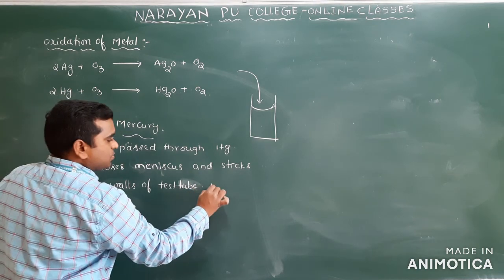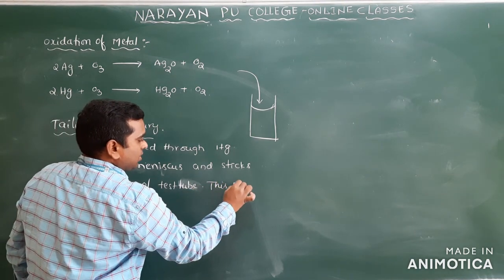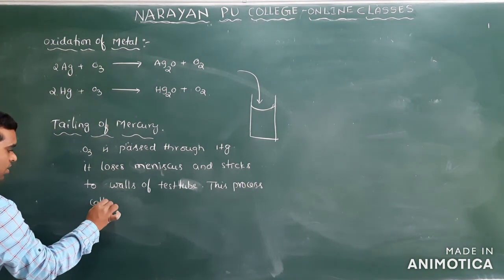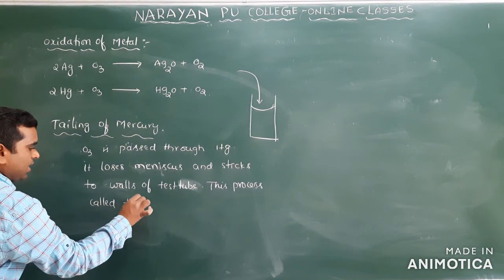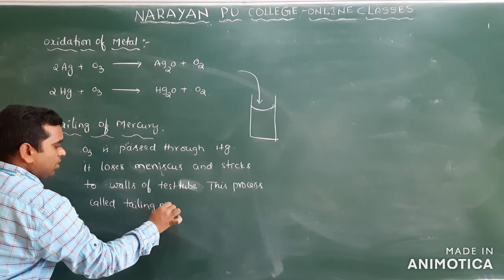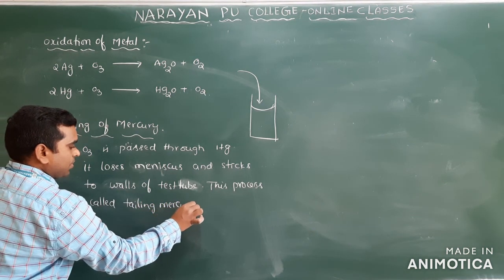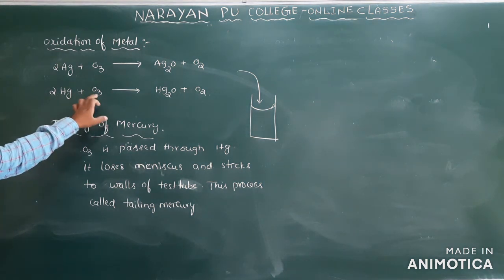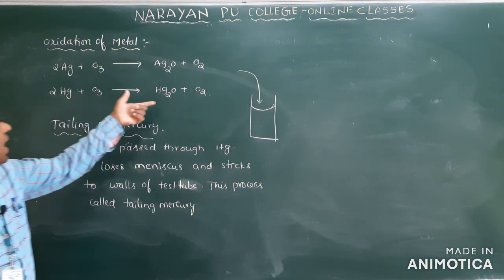Clear? This process is called tailing of mercury. When ozone is passed through the mercury, mercurous oxide is formed.